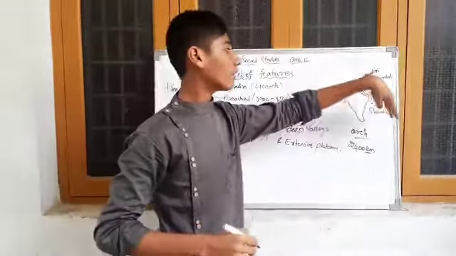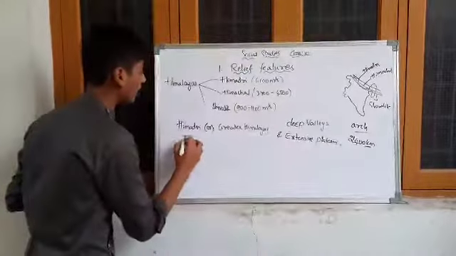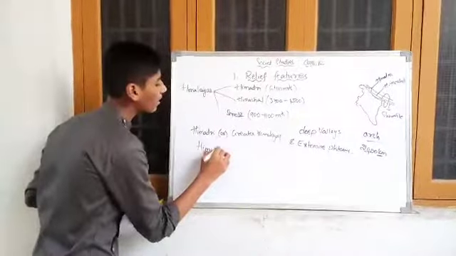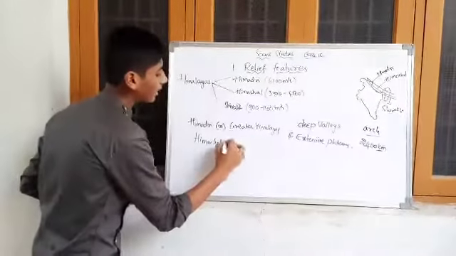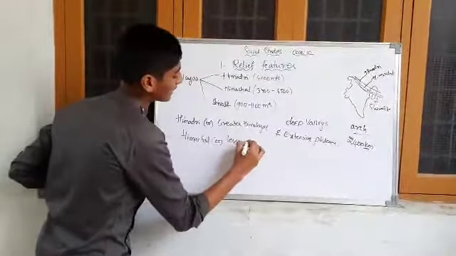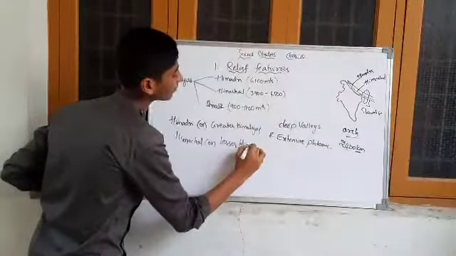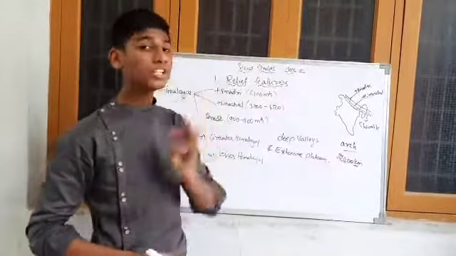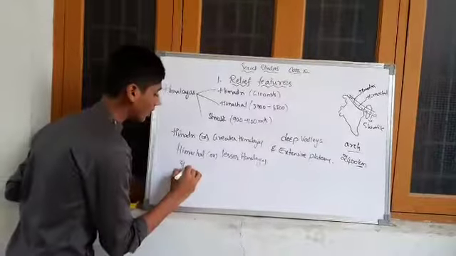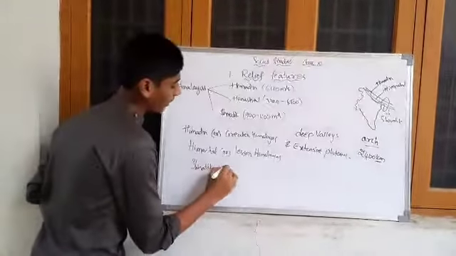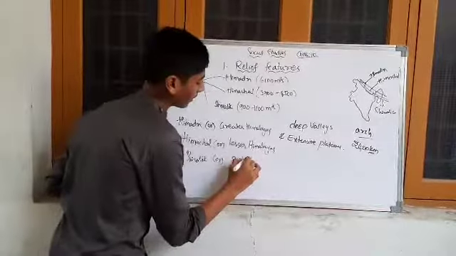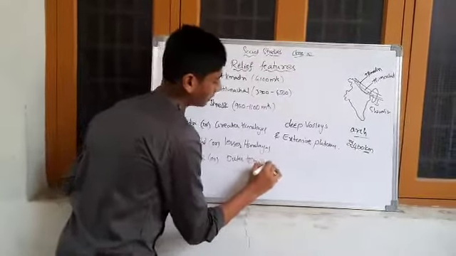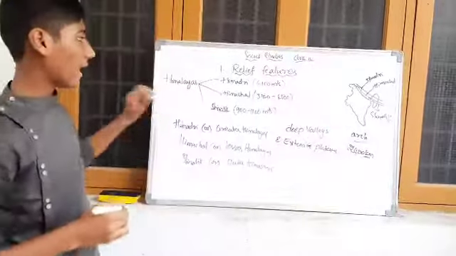South of the Greater Himalayas is Himachal, also called the Lesser Himalayas. The southernmost range of the Himalayas is Shivalik, also called the Outer Himalayas. This is the basic introduction to the Himalayas.